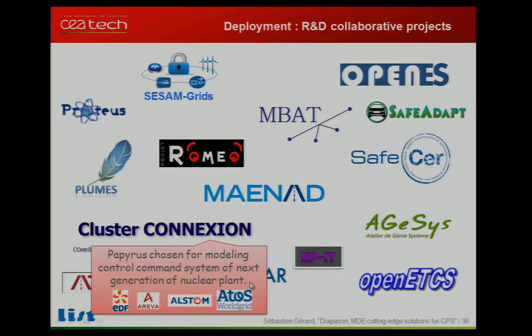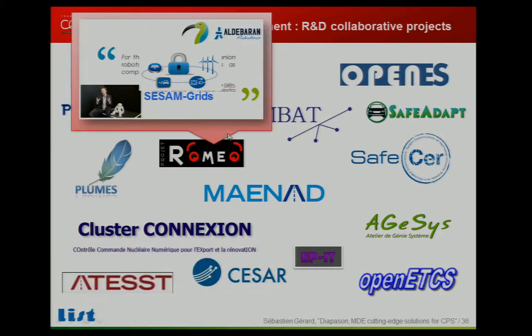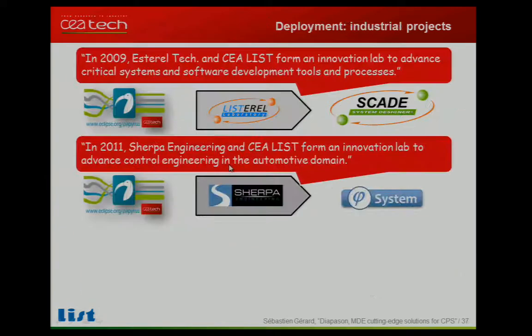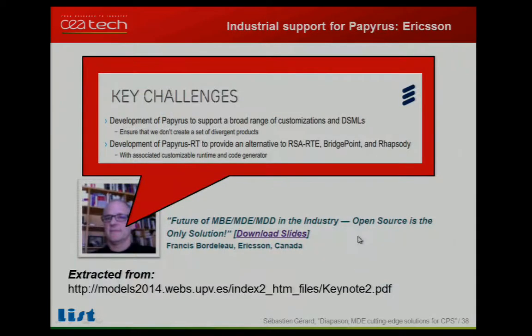There is a project where a main company involved in nuclear activity in France is involved, and the Romeo project, where we use Papyrus for the description of the system. But it's also involved in industrial projects, so it's part of industrial products. Three companies are working with us to build their tools. Scale System, for example, is based on Papyrus. Phi System from the company Sherpa is also based on Papyrus, and Safety Architect is also based on Papyrus.